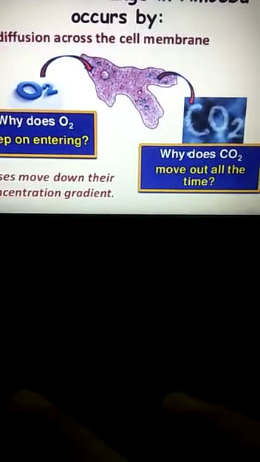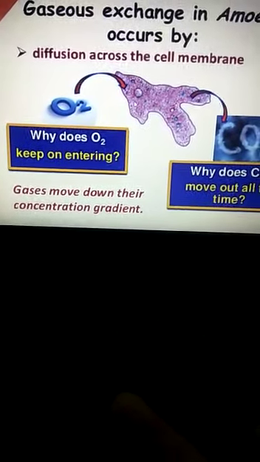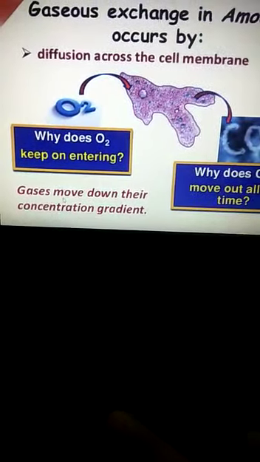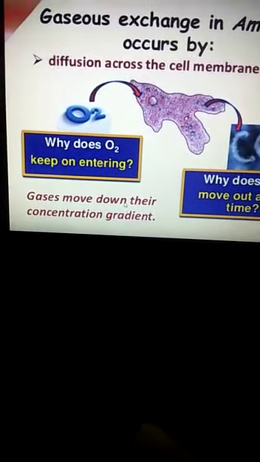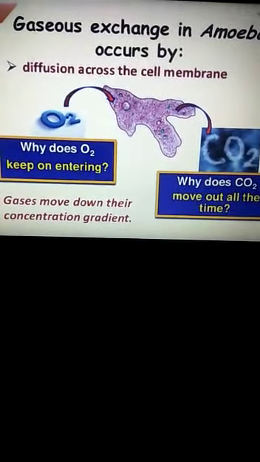So why does CO2 move out all the time? Because concentration of CO2 is very high in the amoeba and it is very less in the atmosphere, so diffusion will be there. Similarly, why does oxygen keep on entering? Because concentration of oxygen in the outer environment atmosphere is high as compared to the oxygen concentration inside the amoeba. So gases move down their concentration gradient. Gradient का मतलब है कंसंट्रेशन कितना ज़्यादा और कितना कम है. हमेशा गैसेस कैसे मूव डाउन करती हैं? हाई टू लो कंसंट्रेशन जाती हैं.